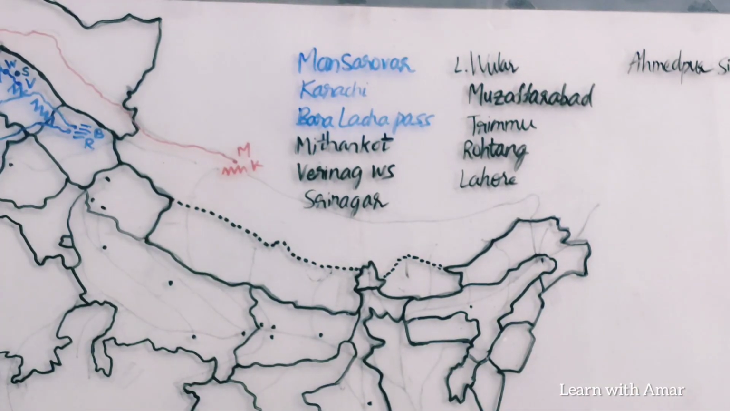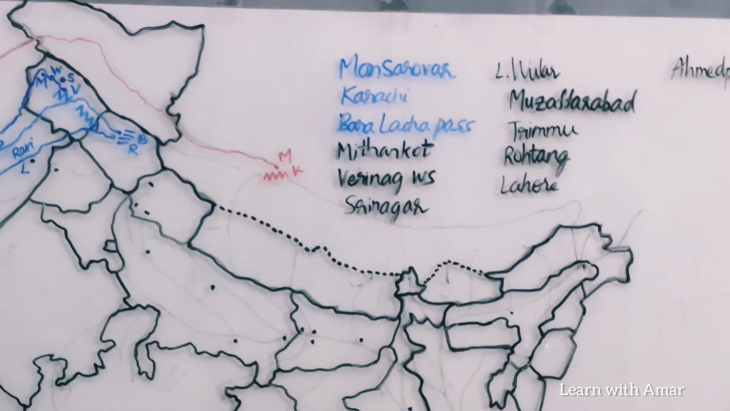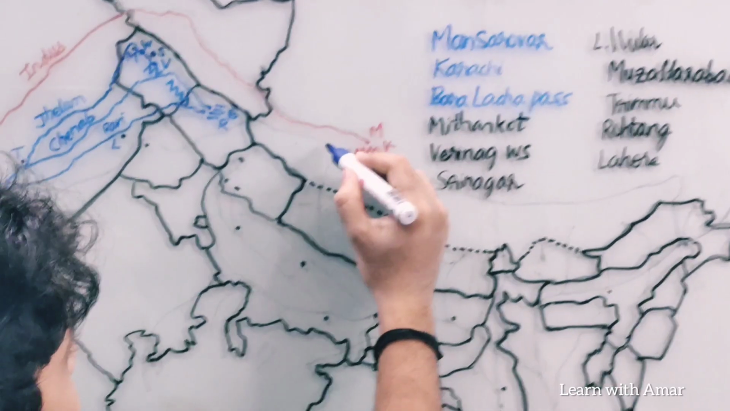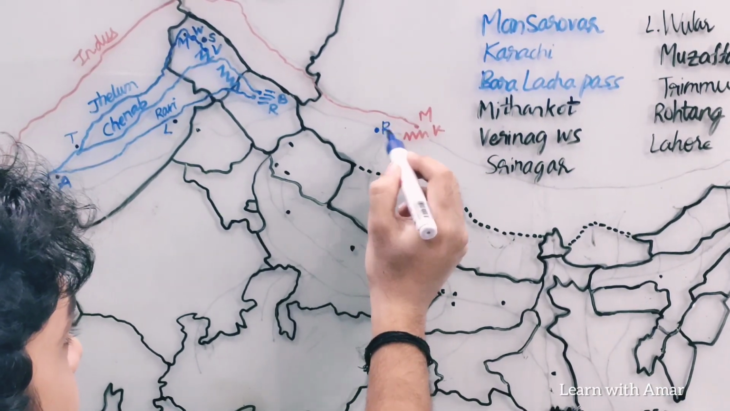Right. Then the next one is the longest tributary of Indus. It originates here all the way in Tibet, very near to Mansarovar at Rakshasthal Lake.